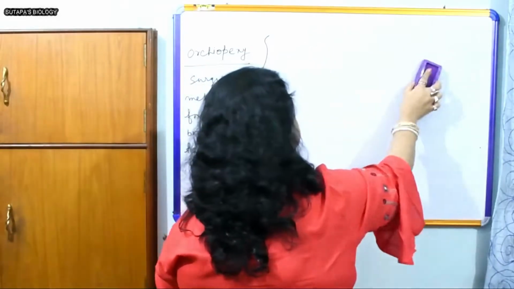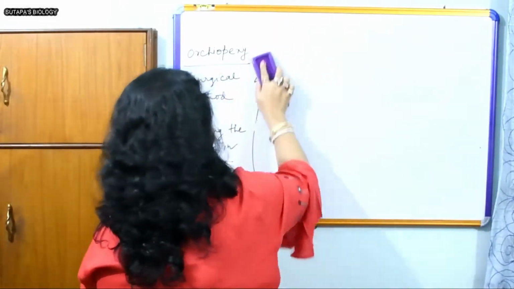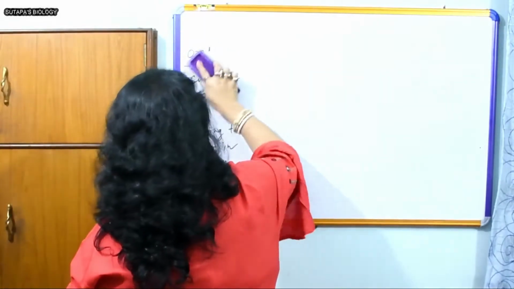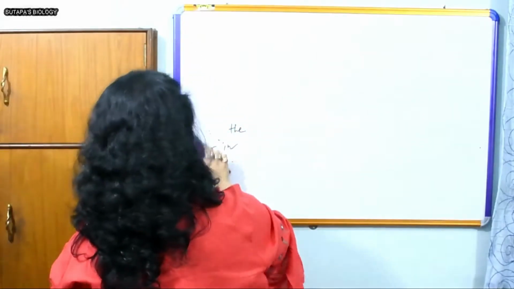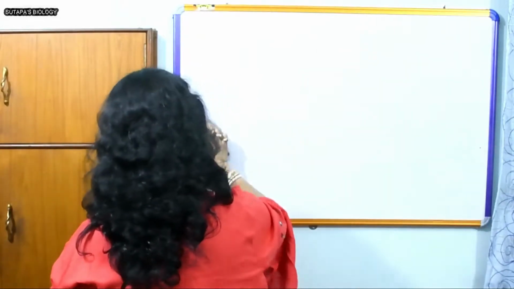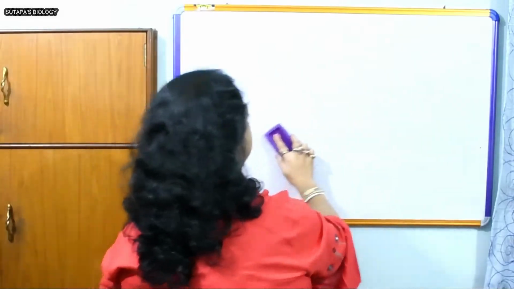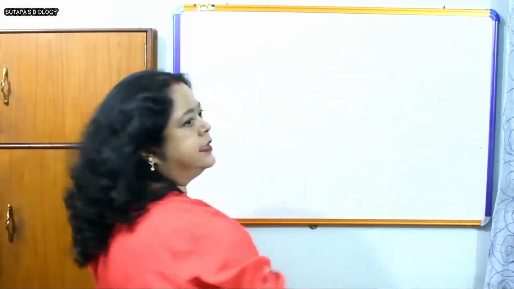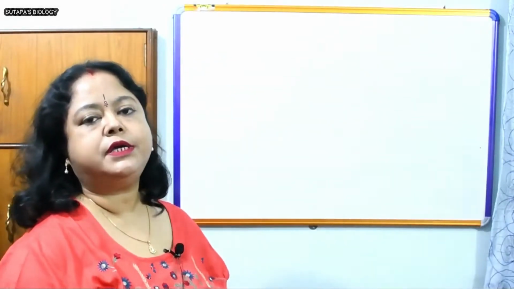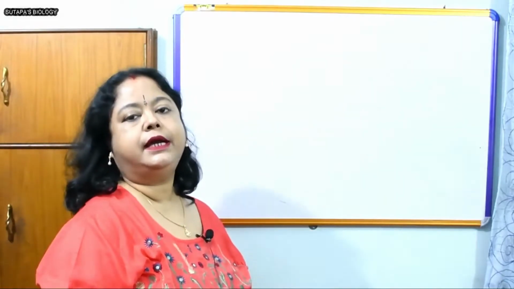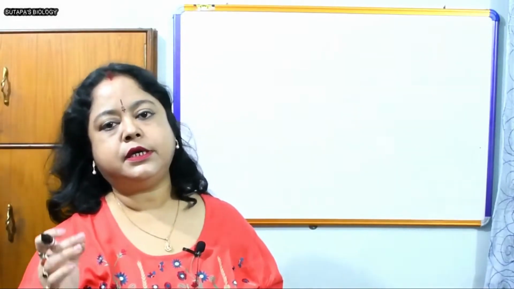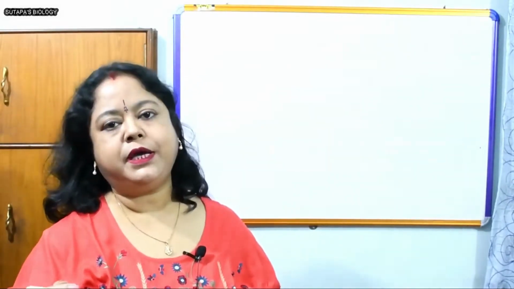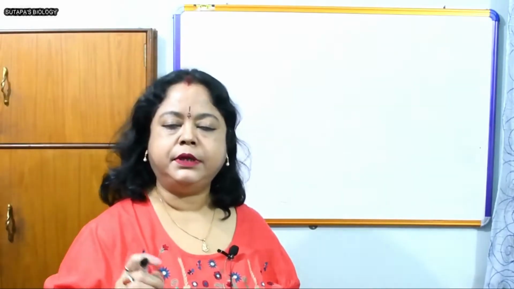About the penis, the main things we have studied: number one, it has two types of tissue, corpora cavernosa and corpus spongiosum. The tip of the penis is sensitive and made up of corpus spongiosum, and it's covered by the loose fold of skin known as prepuce. The removal of the prepuce by surgical method is known as circumcision. And there are three blood sinuses which remain filled up during sexual excitement, and that's why it gets erected.